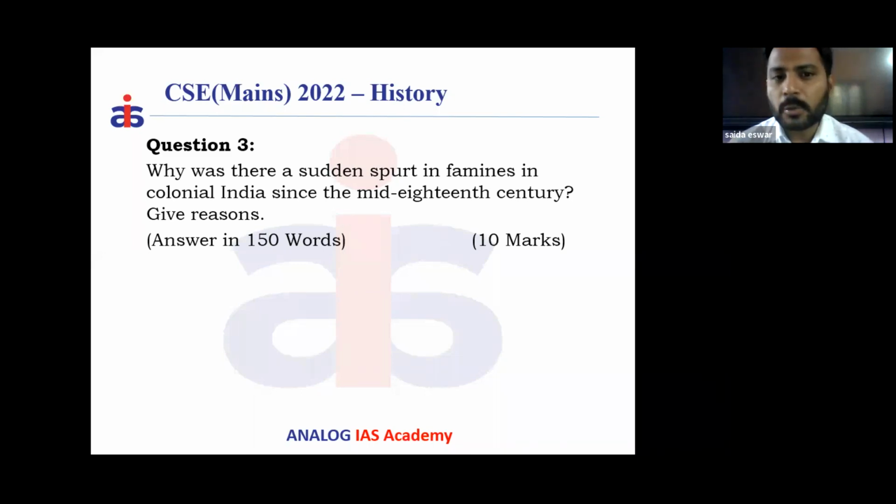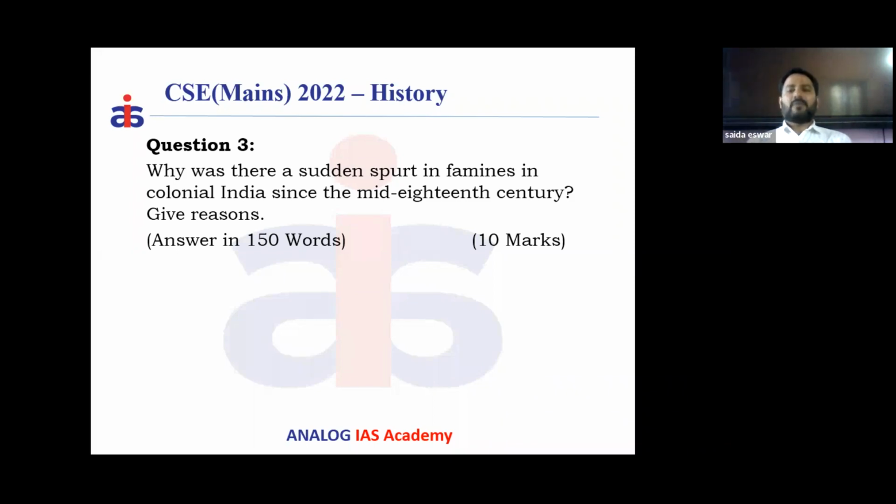Famines are not at all new in our modern India. Famines are very frequent, and India has experienced famines even in ancient India. Let's say, for example, during the Chandragupta Maurya time, we have the 12 years big famine. And even in medieval India, we have famines. During the Muhammad bin Tughlaq time, we have famine. Famines are not at all new to India. But when you come to modern India, the frequency of the famines has increased day by day.